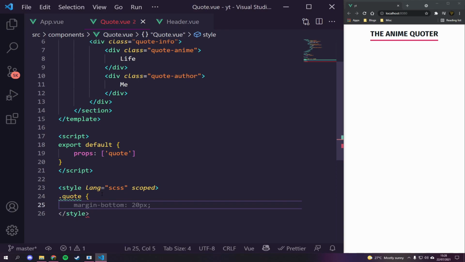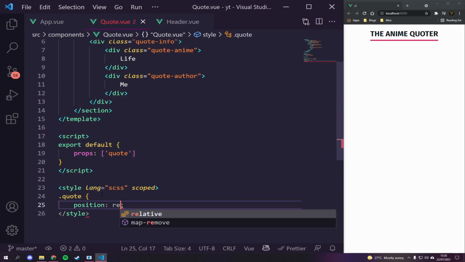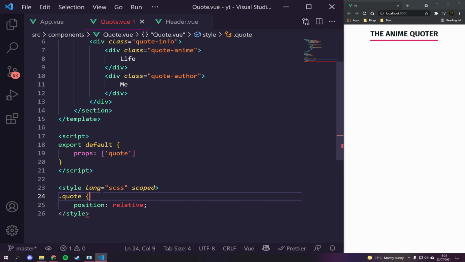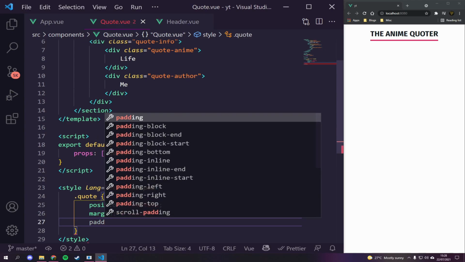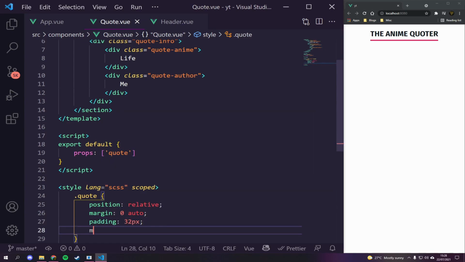We're going to give it the position of relative, because we're going to have an absolutely positioned element inside of it. We're then going to say margin 0 auto, padding of 32 pixels, a max width of 720 pixels. And I think that's good for that.